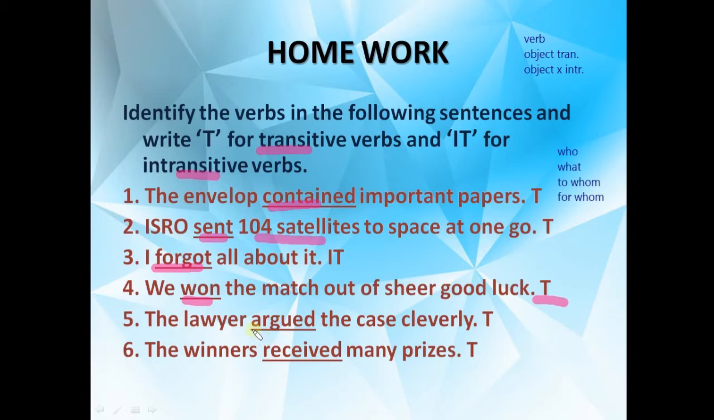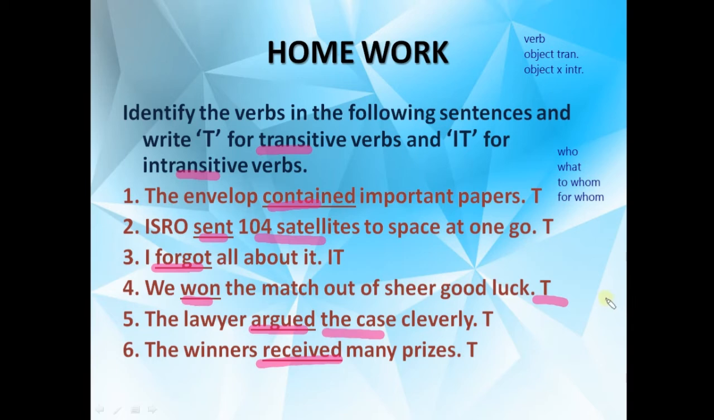Next one, the lawyer argued the case cleverly. The verb is argued. The lawyer argued what? The case. We have got the object. That's why this is our transitive verb. Last one, the winners received many prizes. The verb is received, and the winners received what? Many prizes. So again, that's why it is a transitive verb.